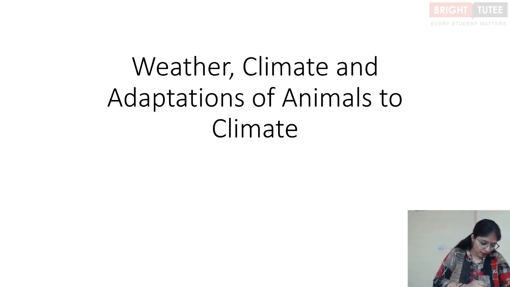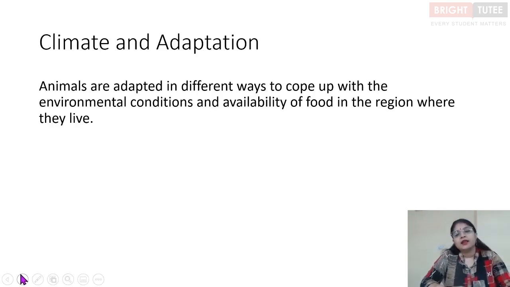Now, before we move on, let's understand that climate plays a very important role in the types of animals that are found in an area. The animals are adapted in different ways to cope with the climate and the conditions present in a region.